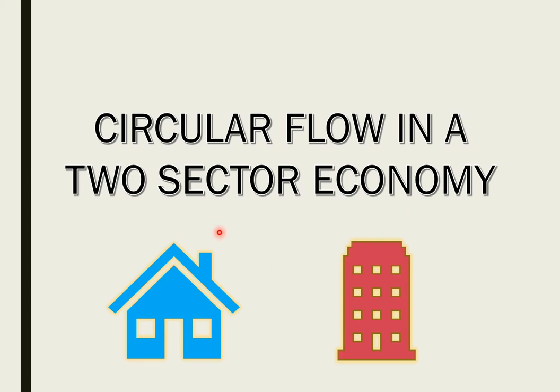Now, since we are talking about a two-sector economy, in this type of economy we have only two sectors, that is the households and the producers. So let's see how income moves between these two sectors.